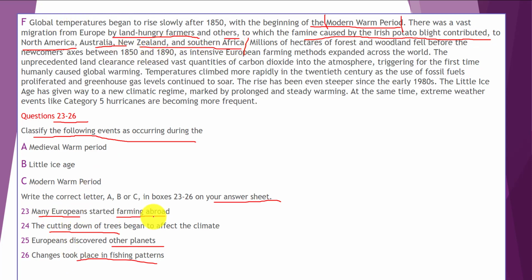So this is a modern warm period. Modern warm period is C, and C is our answer for question 23.